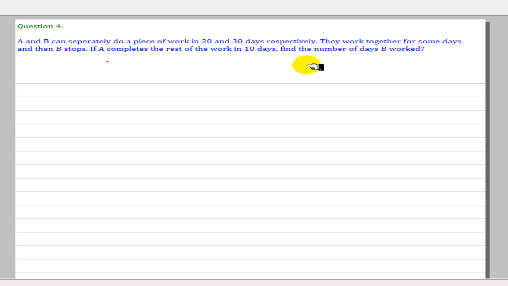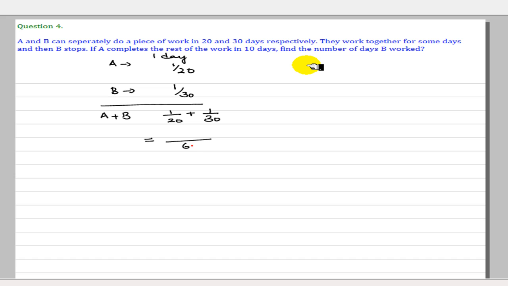So here we say A's 1 day work is equal to 1 by 20. B's 1 day's work is 1 by 30. So A and B's 1 day's work will be 1 by 20 plus 1 by 30. The LCM is 60. So this will be 3 plus 2, that is equal to 5 by 60. Or in 1 day they do 1 by 12 of the work.